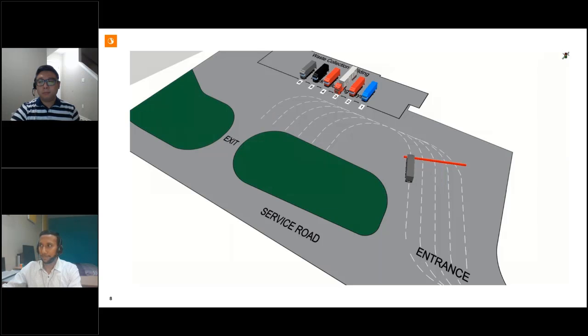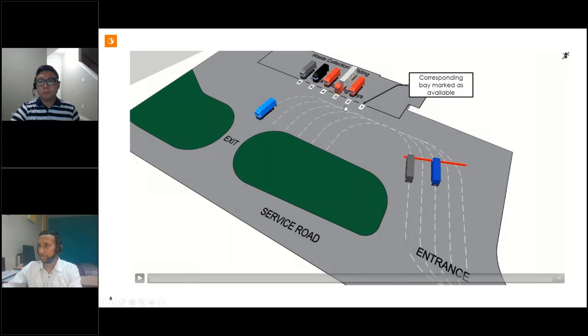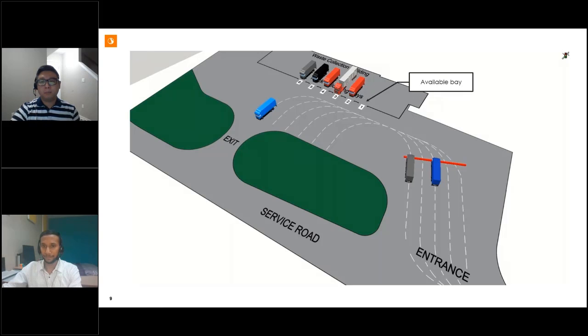Whenever a vehicle is detected at the exit, we mark the corresponding bay as available. So here the blue truck we found at the exit, and then we marked the corresponding bay as available. Please note here that the gray colored truck that we saw here at the entrance had arrived before the blue ones. And this information we'll be using in the next slide when we allow a truck to enter.